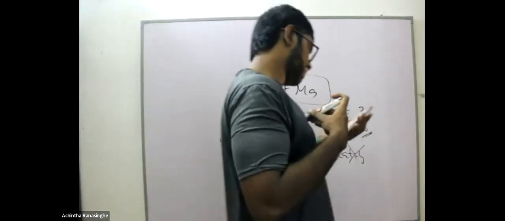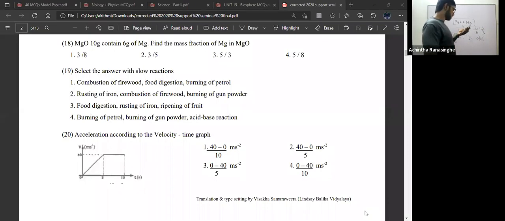They are asking for the slow reactions. What are the slow reactions here? Rusting of the iron, definitely a slow reaction, right? Food digestion is a slow reaction. Ripening of fruit, that's a slow reaction.